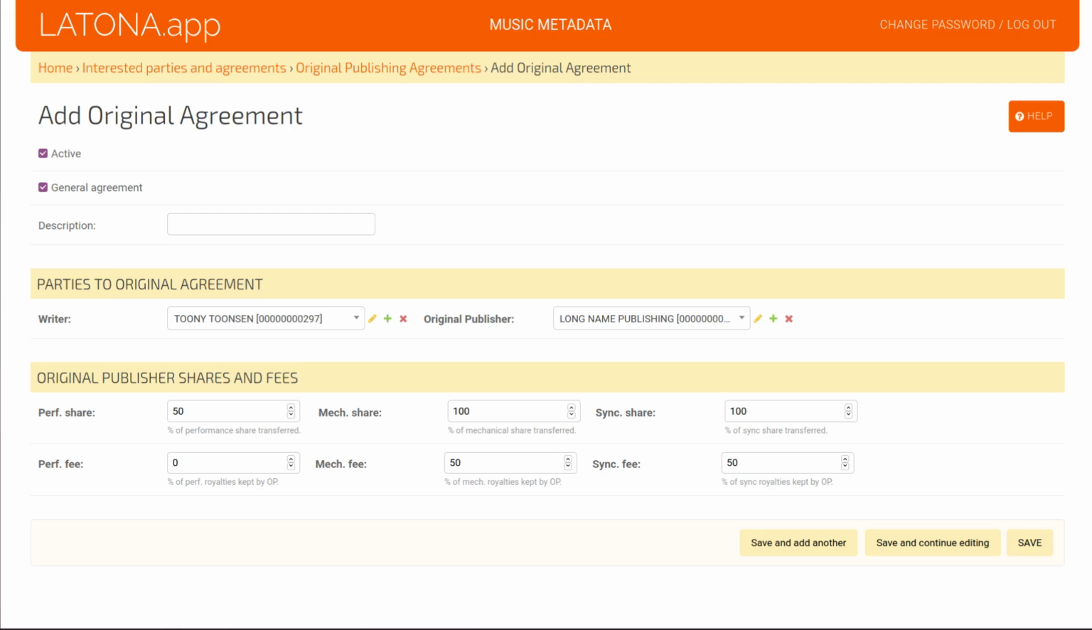In the second, you select the parties, a writer and an original publisher. These fields support autocomplete. In the third, you enter the shares transferred from the writer to the original publisher. We will discuss this in more detail when we cover entering works and again when we discuss registrations. There you enter publisher fees. We will have a much closer look when we will be discussing royalty statements. Once you have entered all the data correctly, press Save.